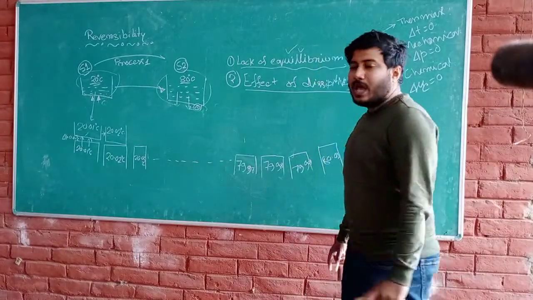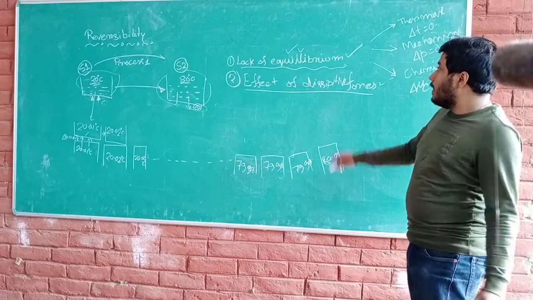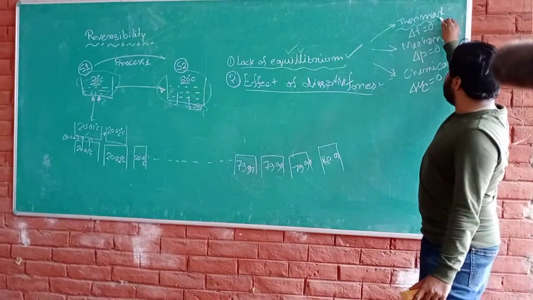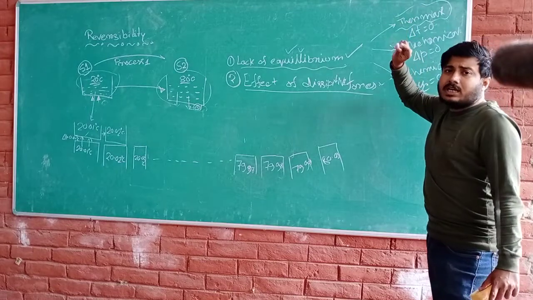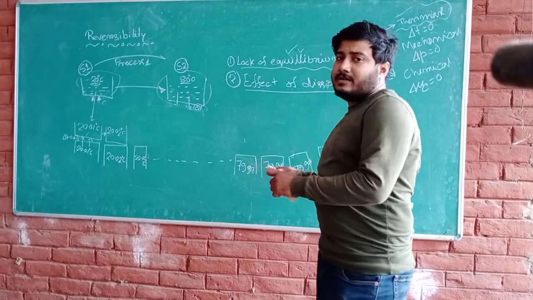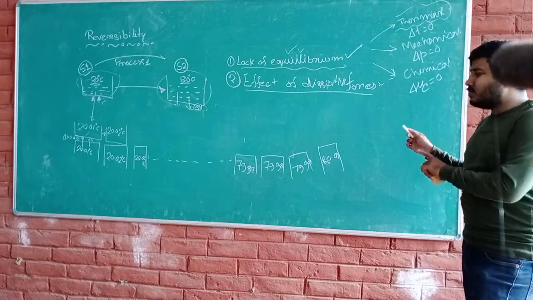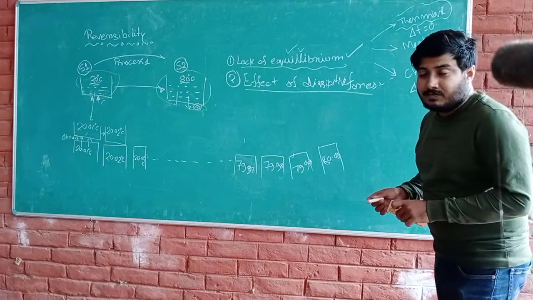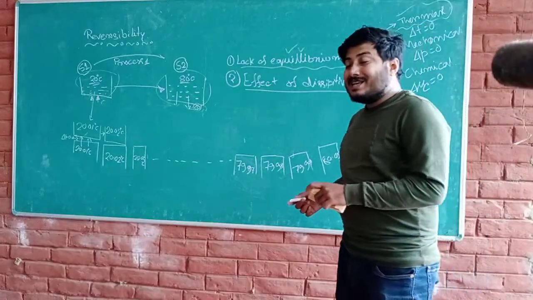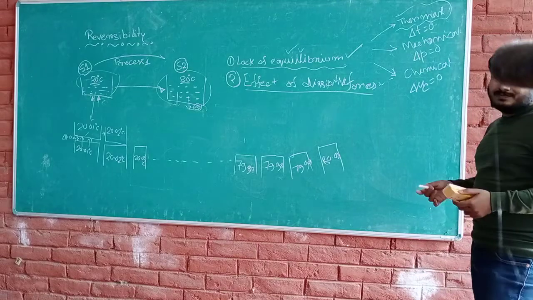So as the equilibrium is maintained, we can say that this condition is not fully satisfied, but almost satisfied. That means it is so small that we can consider this one as a reversible process. Though the process is not reversible, we are neglecting the minor effects.